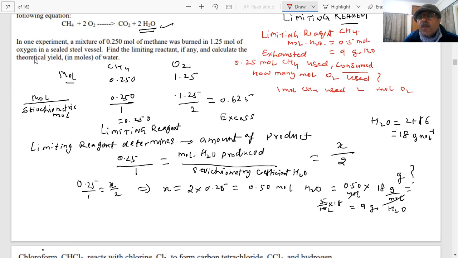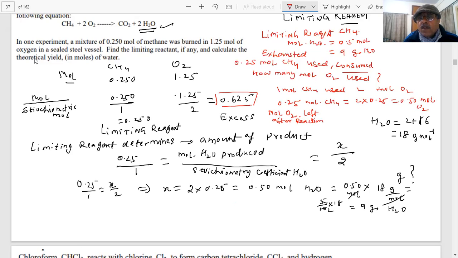And therefore 0.25 mole of CH4 will use how many, students? 0.5. 2 into 0.25, 0.50 mole of O2. How many mole of O2 do you have? We have 0.625. So students, what are the mole of O2 left after reaction?